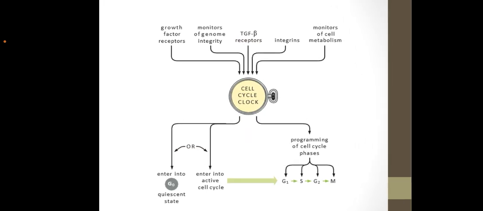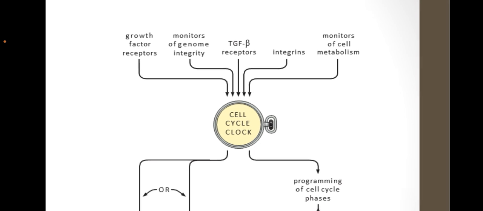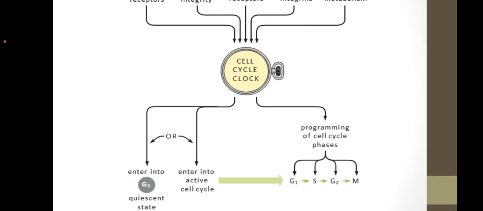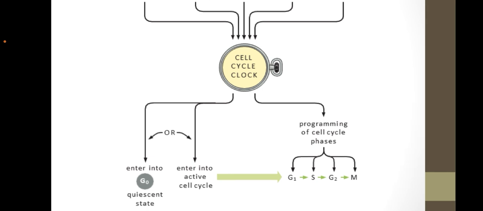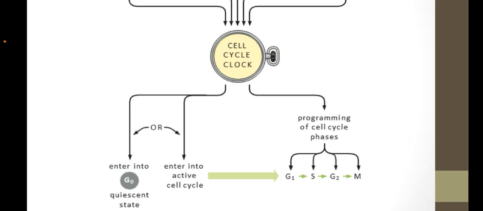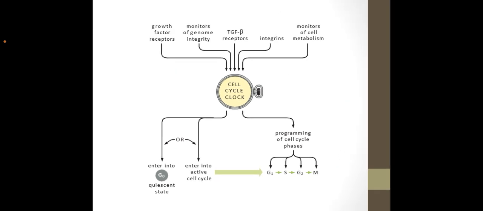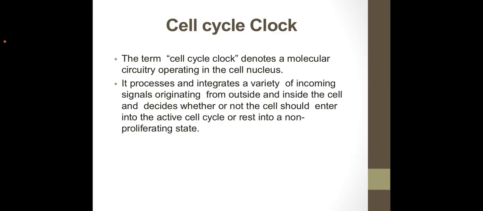So these are the different factors controlling the cell cycle clock, such as growth factor receptors, mitogenic monitors of genome integrity, TGF beta, transforming growth factor beta receptors, integrins, and monitors of cell cycle metabolism. The cell cycle clock will either decide programming of cell cycle phases, such as to allow the cell to proceed through the G1 to S, G2 to M transitions, or will lead the cell to enter into the G0 or quiescent state. So the term cell cycle clock denotes a molecular circuitry operating in the cell nucleus.